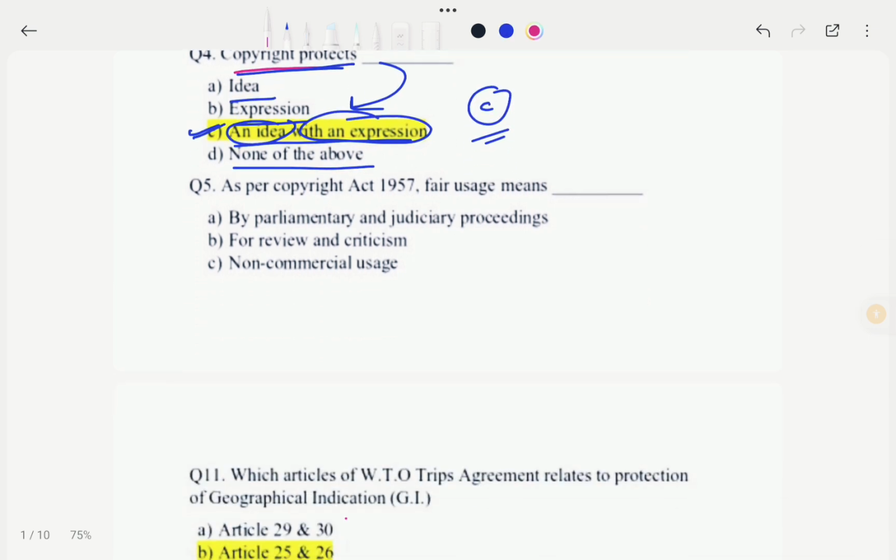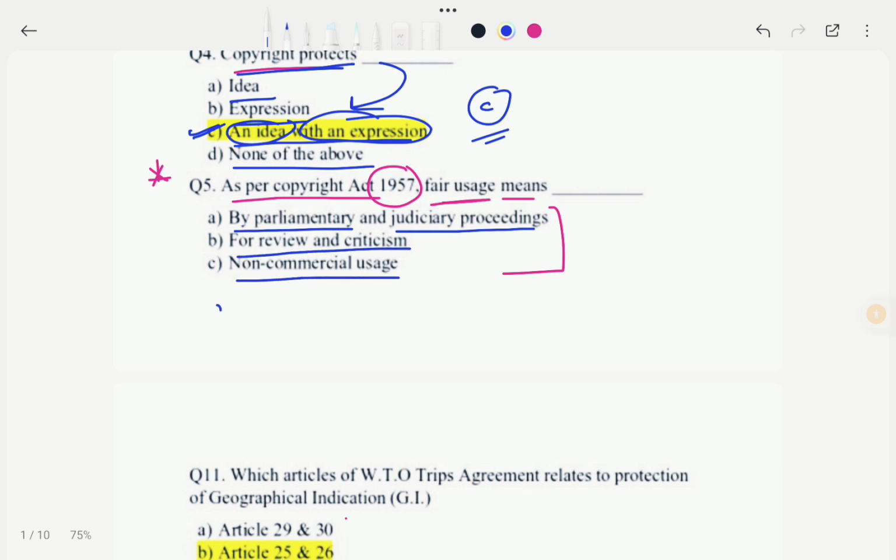Okay, so now moving to next question. So the next question is: as per the Copyright Act 1957, very important question, fair use means which of the following? Let's see the options. Options are A parliamentary and judiciary proceedings, option B for review and criticism, option C non-commercial uses, and option D none of the above. Okay, none of the above, NOTA. Okay, so in this case our correct option would be option B.